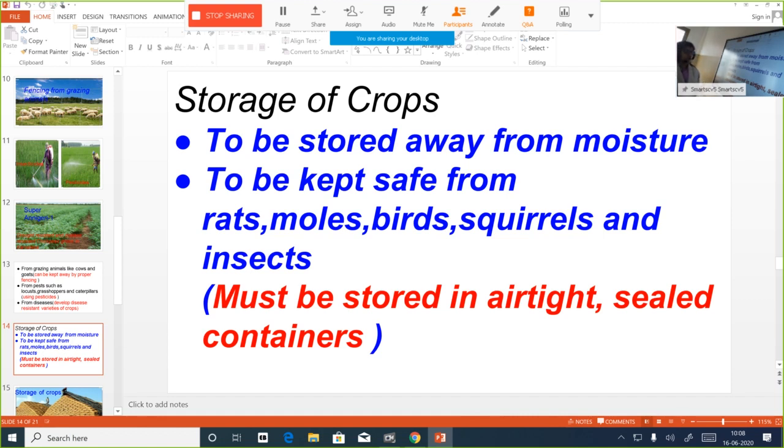It serves two purposes. What all purposes? It's airtight and sealed means what? The grain is stored away from moisture. And it's in a sealed container means what? These insects cannot attack the grains.